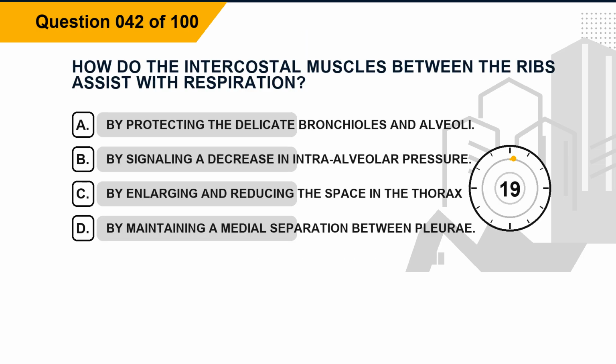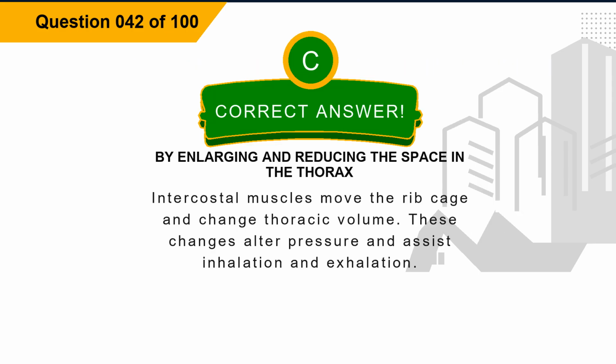Question 42. How do the intercostal muscles between the ribs assist with respiration? Option A, by protecting the delicate bronchioles and alveoli. Option B, by signaling a decrease in intraalveolar pressure. Option C, by enlarging and reducing the space in the thorax. Option D, by maintaining a medial separation between pleurae. The correct answer is option C, by enlarging and reducing the space in the thorax. Explanation. Intercostal muscles move the rib cage and change thoracic volume. These changes alter pressure and assist inhalation and exhalation.